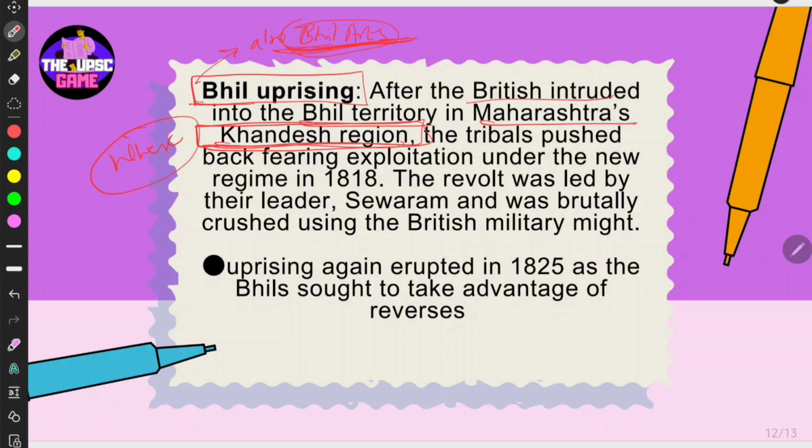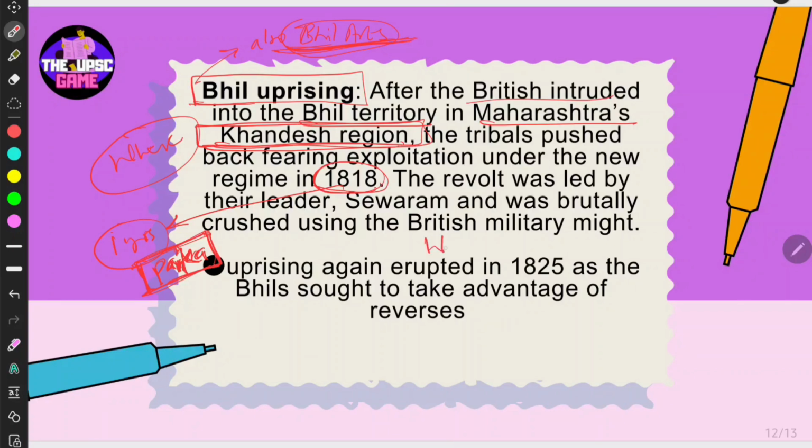The tribals pushed back, fearing exploitation under the new regime in 1818. See, this is just one year after the Paika, right? This is the way you have to remember all the facts. If not, it will be very hard to remember all the facts in the UPSC syllabus. It is impossible to remember, right?